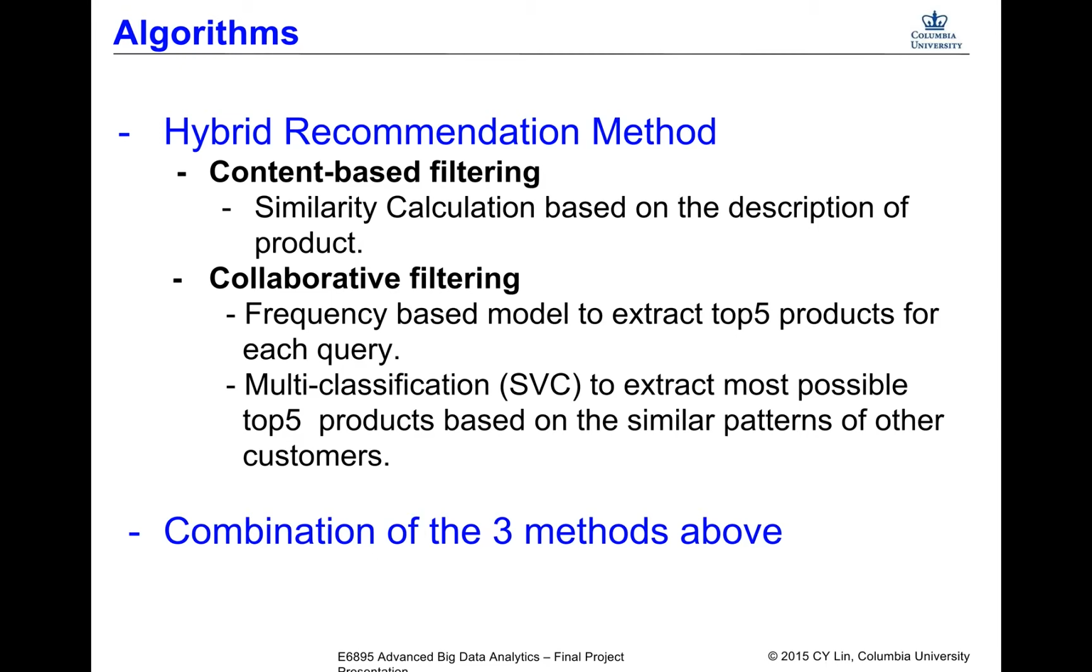The second kind of recommendation method is called collaborative filtering. We have 2 methods under this collaborative filtering. The first one is the frequency-based model. We extract the top 5 products for each query. And the second one is multi-classification, SVC. We extract the most possible top 5 products based on the similar patterns of other customers. The final result is actually the combination of these 3 methods above. As we can see in the next slide, the final result performs better than each individual method.